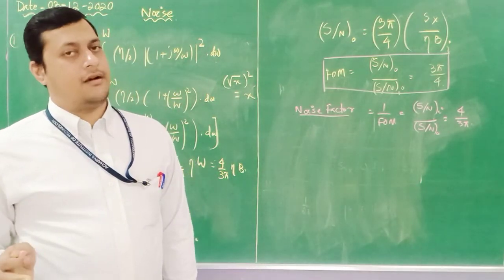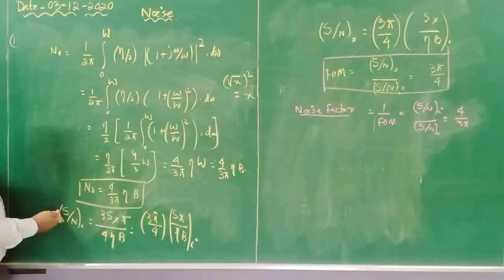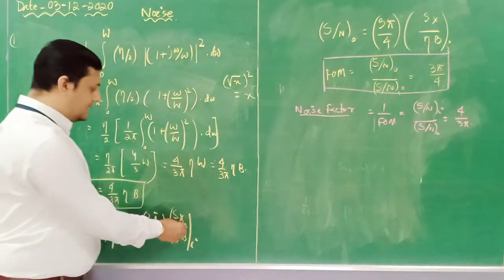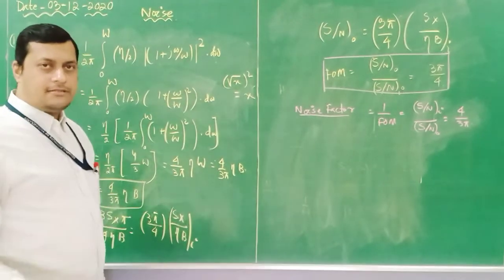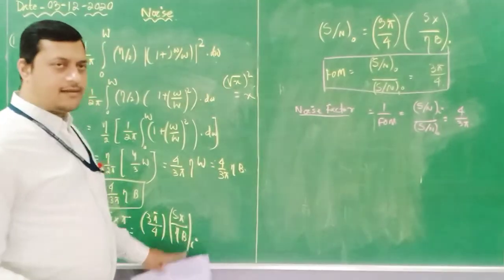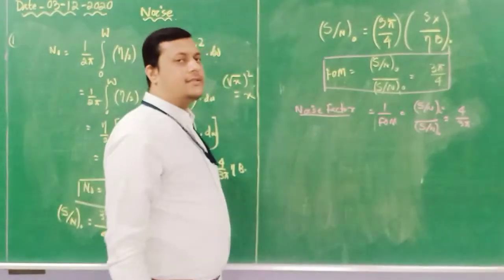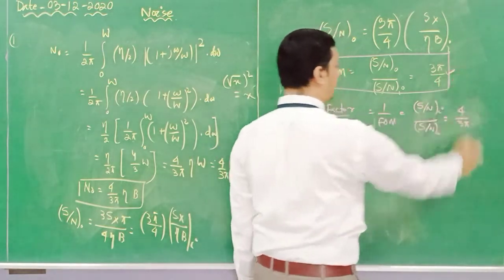After determining those, divide the output signal power by the noise power and you will get this sort of value. What is Sx? It is the input signal power. What is ηb? It is the input noise power. That means it is an input SNR. Take this component down, you will get output SNR by input SNR, whose value is 3π/4.